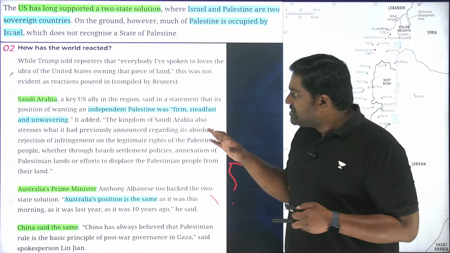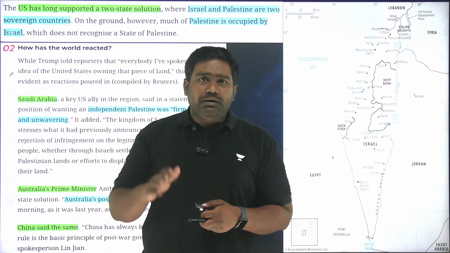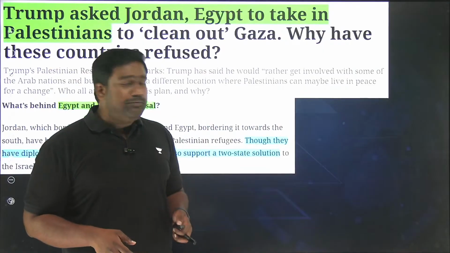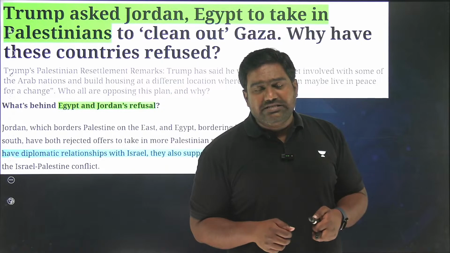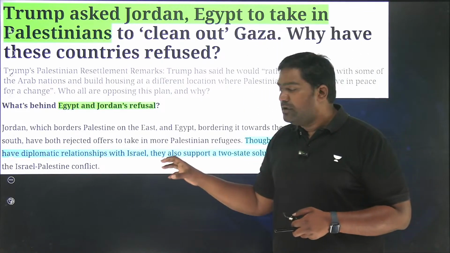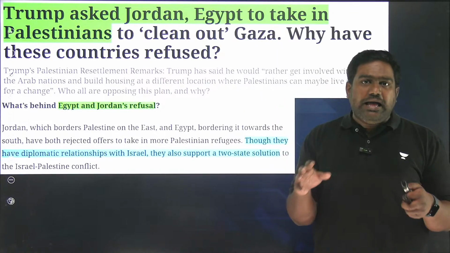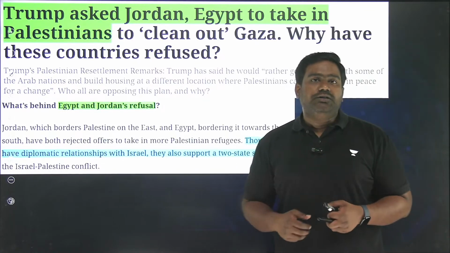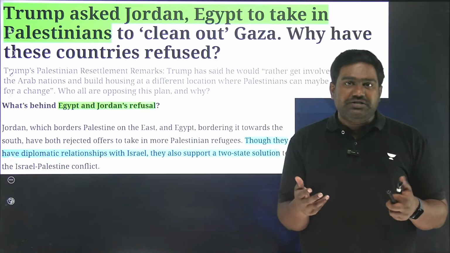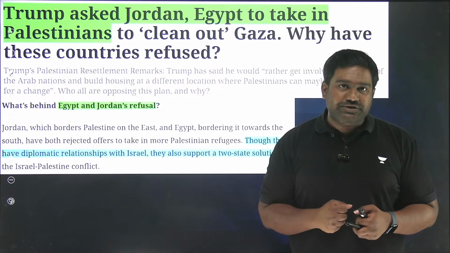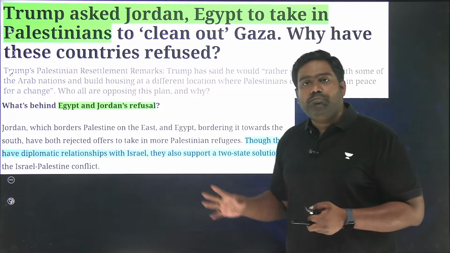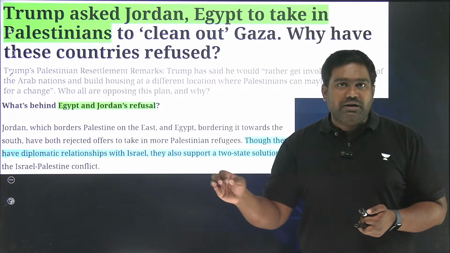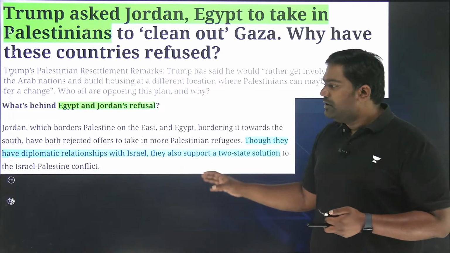So upon that, to suggest that the Gaza Strip should be cleaned out of Palestinians, and Trump has suggested that neighboring countries like Egypt and Jordan should take responsibility of Palestinians so that the US can take ownership of Gaza and redevelop and reconstruct Gaza. This plan is absolute utter nonsense, as named by the UN Special Rapporteur. It's not my words. The UN Special Rapporteur, Francesca Albanese, has strongly criticized Trump's policy, calling it utter nonsense. So this statement by the UN Special Rapporteur on Palestine tells you everything about Trump's policy.